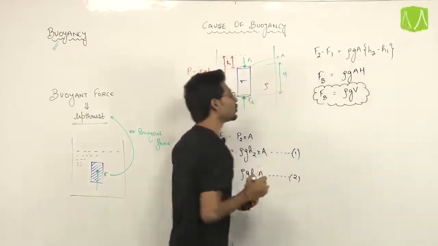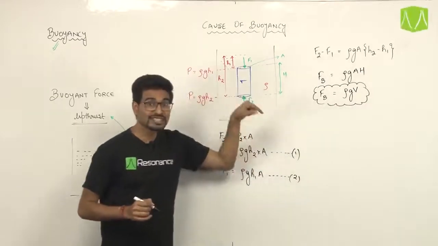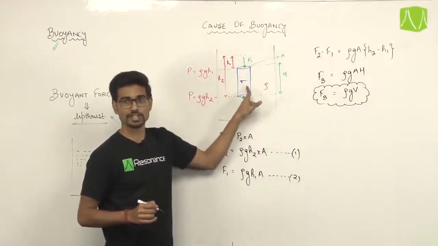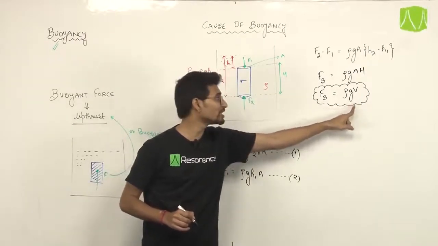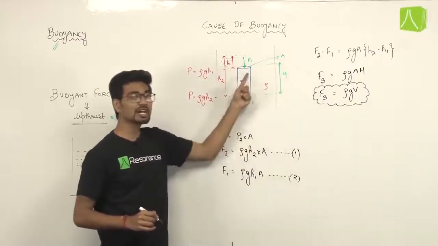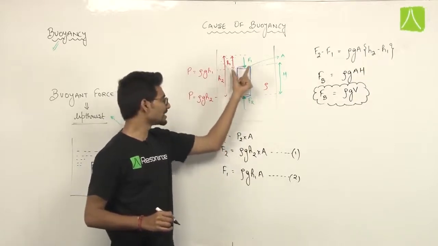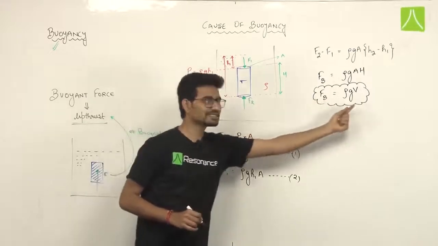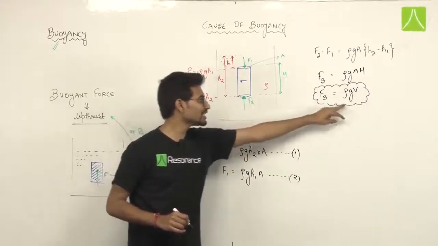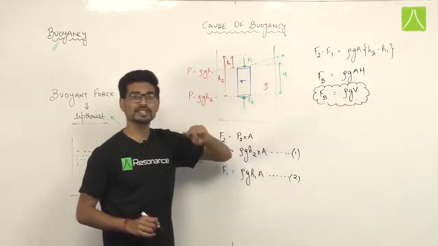But see, what is rho over here? Rho is the density of fluid, not the object. G is the acceleration due to gravity, and V is the volume submerged of the body. This is the volume which is submerged in the fluid. So V is the volume submerged, G is the acceleration due to gravity, and rho is the density of fluid.